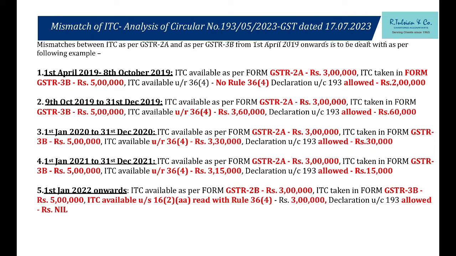Okay, let us see one by one. 1st April 2019 to 8th October. At that time, whether the rule was there, whether section 16 subsection 2 clause aa was there, that is out of the question because it came from 1st January 2022. But whether Rule 36 sub-rule 4 was there or not, no. It came on 9th October 2019. So this period is exempted. Full benefit. What is the benefit? 3 lakh comes in 2A, 2 lakh worth of suppliers have not uploaded. I have done self-assessment, correct, 5 lakh rupees I have claimed.